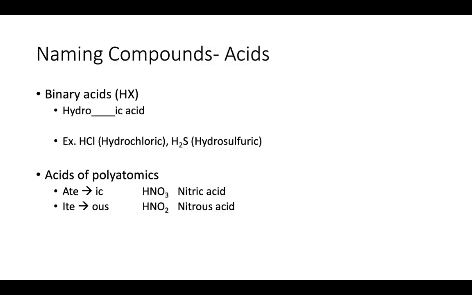If you're doing an acid of your polyatomics, we have a rule of thumb that says just change the ending from -ate to -ic and -ite to -ous, right? So I use the acids of nitrate and nitrite as an example. Nitrate becomes nitric acid and nitrite becomes nitrous acid.